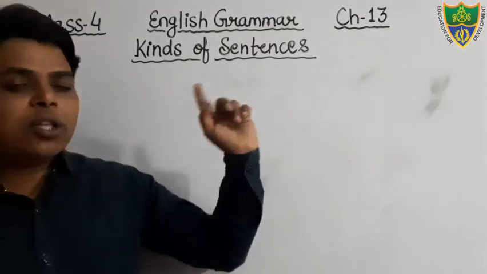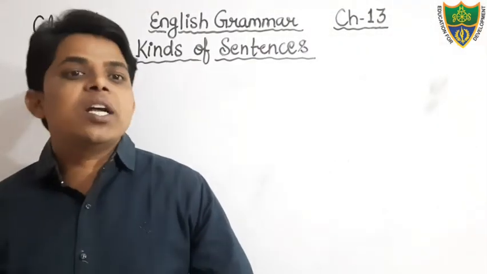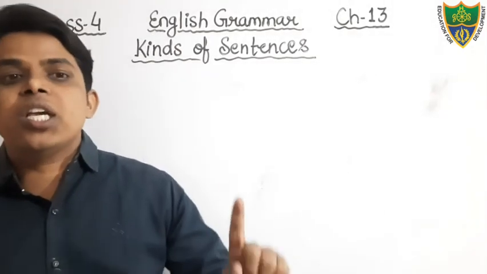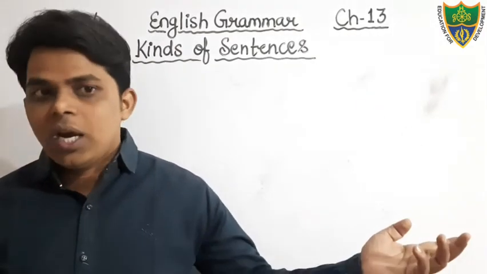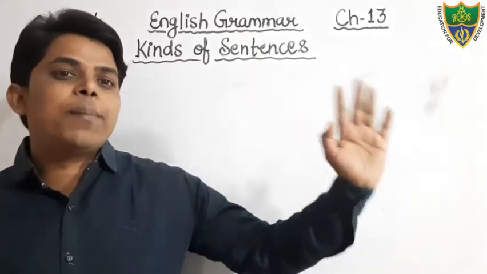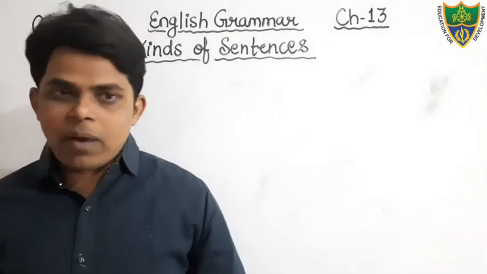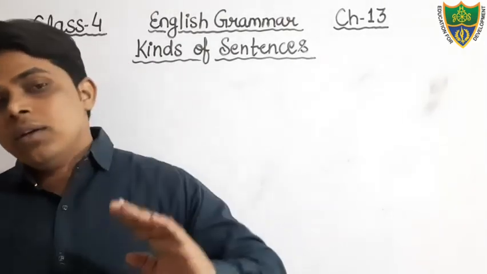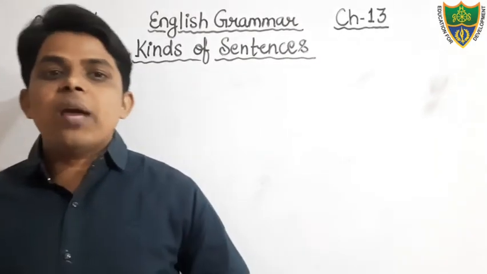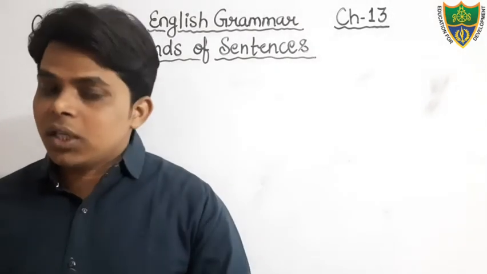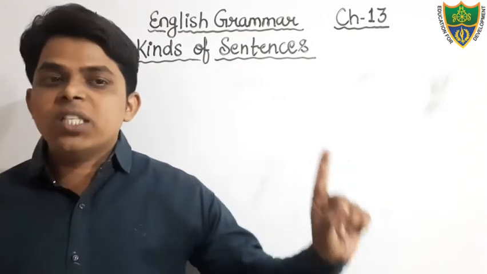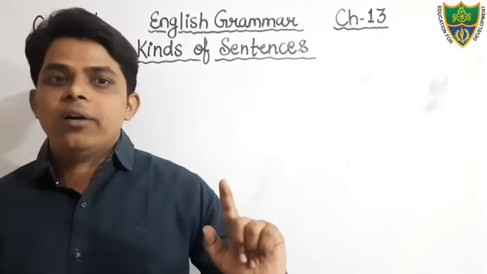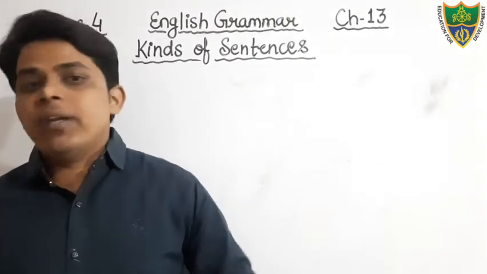And dear students, we have also discussed the second kind, that is interrogative sentences, in which I have told you that an interrogative sentence is used to ask questions, and it also starts with a capital letter and ends with the question mark. There are 2 types of interrogative sentence: WH type and yes/no type. The WH type always starts with WH words such as what, when, where, how, etc. And its answer cannot be given in one word.